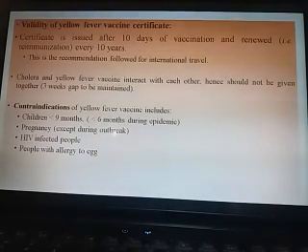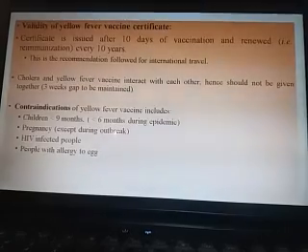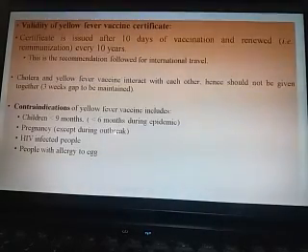One thing that is very important: cholera and yellow fever vaccines are contraindicated, that is, both can interact. That's why, if persons have been vaccinated against cholera, there should be a minimum 3-week gap between the two vaccines, that is the cholera and yellow fever vaccines.